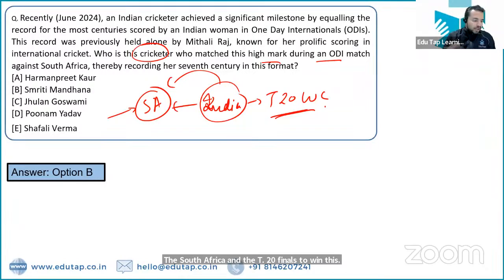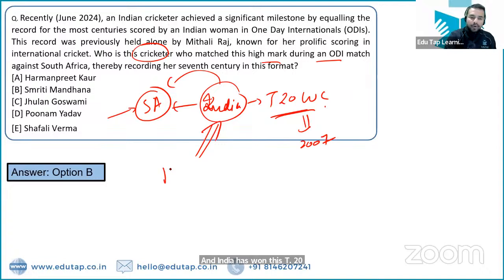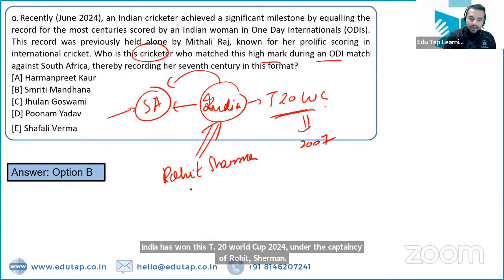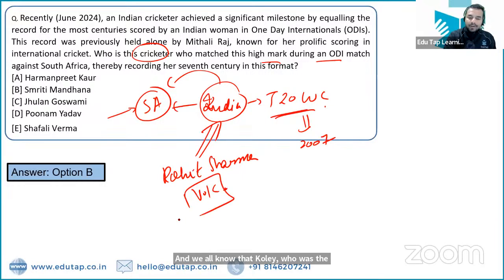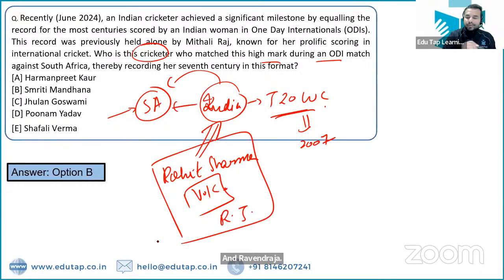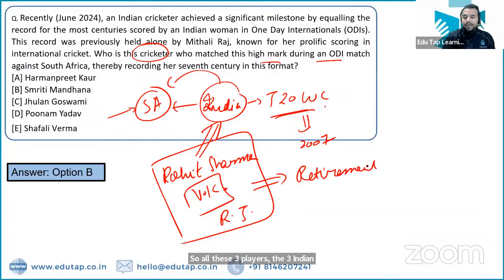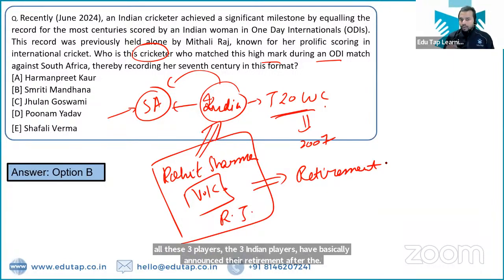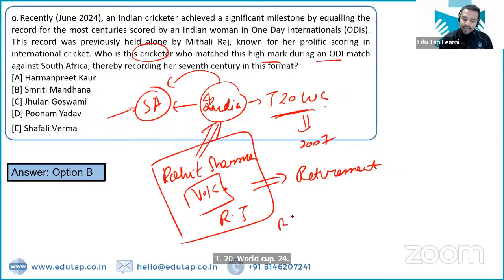Can anybody tell me in which year India won the first edition of the T20 World Cup? It was 2007. And India has won this T20 World Cup 2024 under the captaincy of Rohit Sharma. And we all know that Virat Kohli, who was the player of the match in the finals, and Ravindra Jadeja, all these three Indian players have basically announced their retirement after the T20 World Cup 2024.